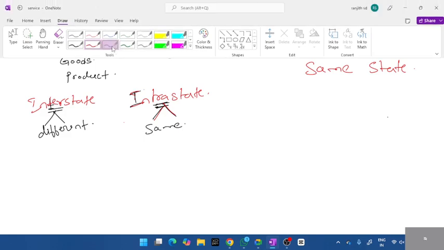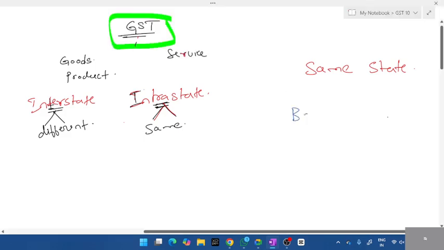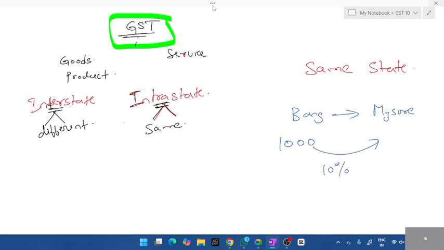Now, if it is the same state, for example from Bangalore to Mysore, you're sending a product worth 1,000 rupees to Mysore, and the GST tax added is 10%. How much is 10% of 1,000?